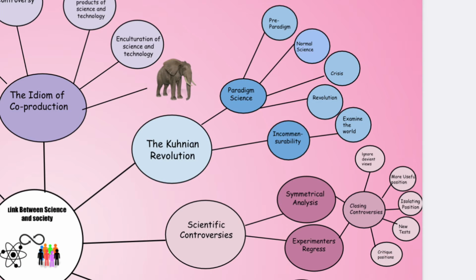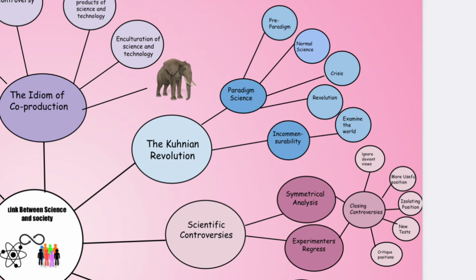We then move into week 2 and 3 where we discussed the Kuhnian Revolution, where our main focus was the emergence of paradigm science. Paradigm science in the Kuhnian Revolution mainly looked at how science should be done and how research actually took place. Paradigm science involves the pre-paradigm stage, normal science, crisis, and revolution. Paradigm demonstrates the effects of crisis and accumulated knowledge and how it builds up over time, leading us into our next topic of scientific controversies, mainly looking at the idea of symmetrical analysis and experimenter's regress. Both of these topics sometimes can lead to closing controversies.